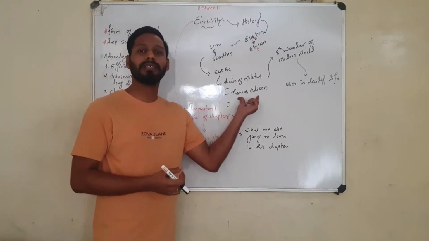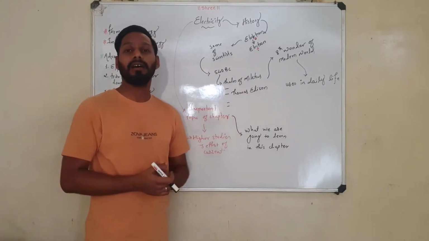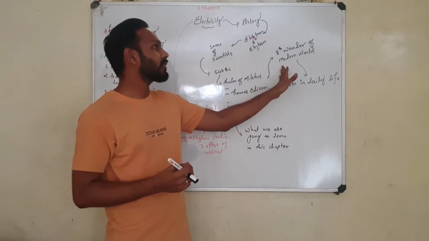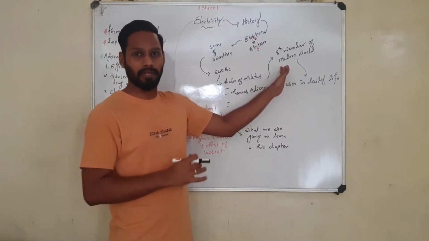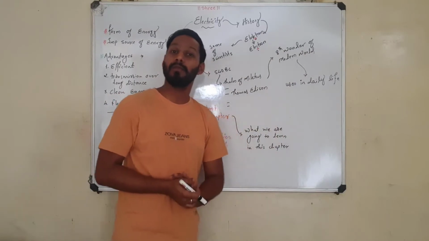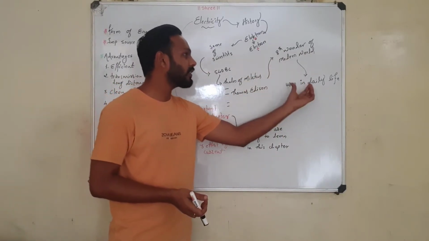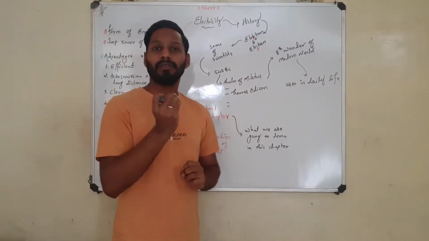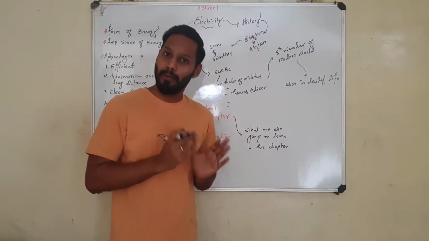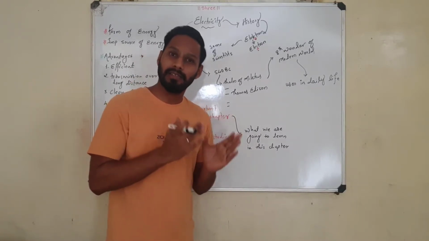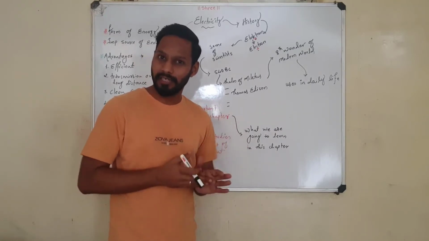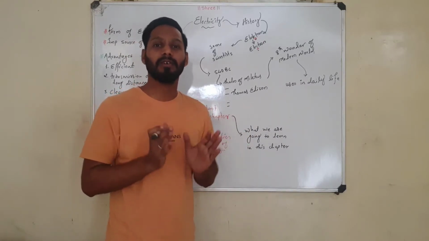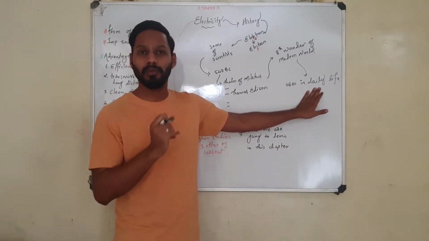Then we also discussed Thomas Edison, how he developed one of the most important discoveries, that is the bulb. Then we also saw the importance of electricity in this modern world, as it is the 8th wonder of the modern age. After that we also saw the uses of electricity in daily life. Nowadays, without electricity it is difficult to survive, as our mobile phones, televisions, refrigerators, mixer grinders, and many devices in our house and in the world work on electricity. So these are the different uses in daily life.